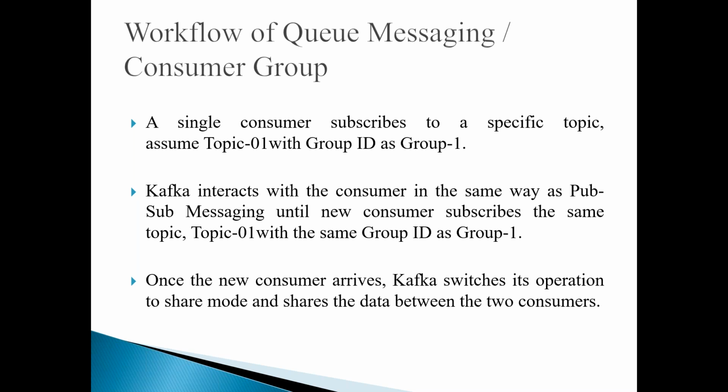Once the new consumer arrives, Kafka switches its operation to share mode and shares the data between the two consumers. If you have only one consumer, it's okay. But if you have more than one consumer subscribed to the same topic with the same group ID, Kafka treats them as a consumer group so that the data will be shared between these consumers.